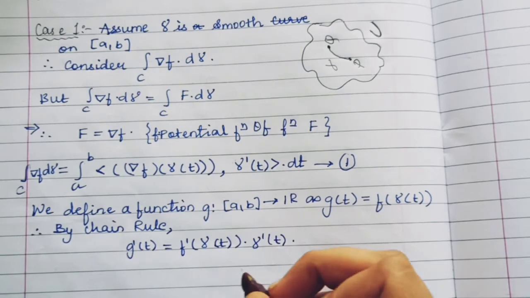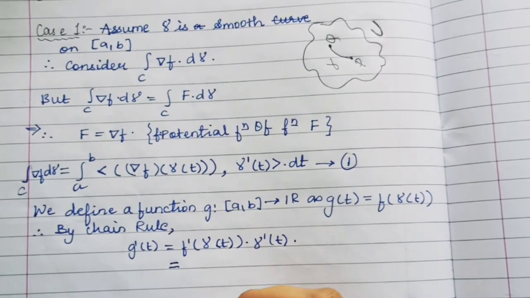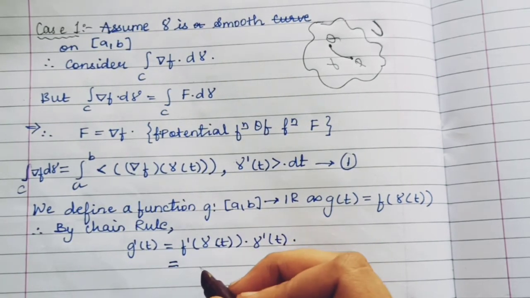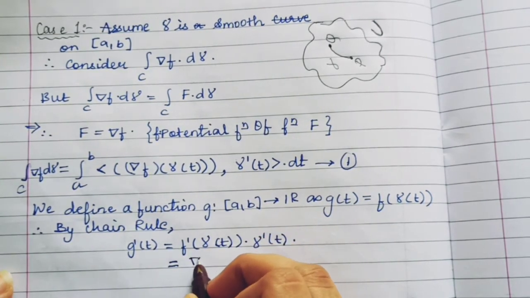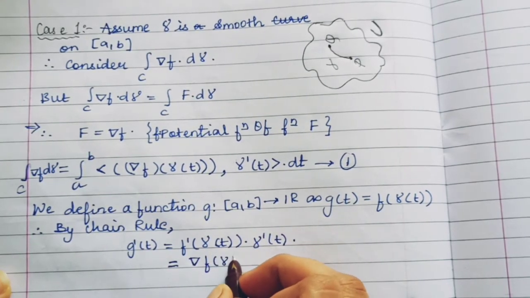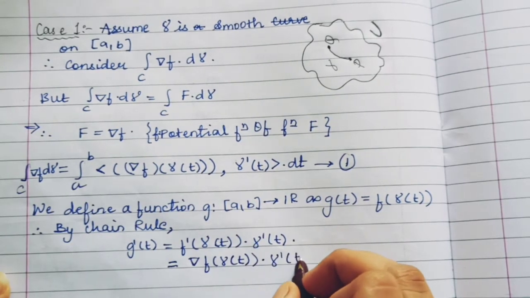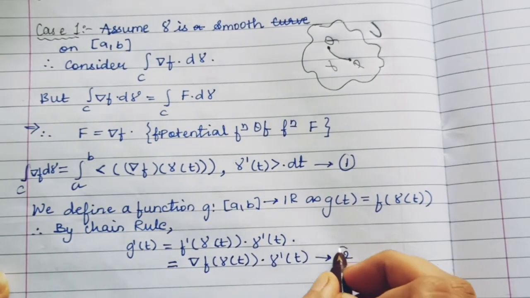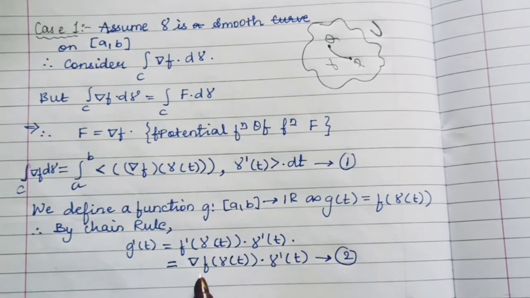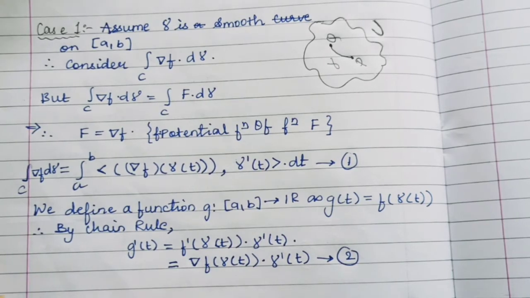Now we can use ∇f in place of f', so ∇f(γ(t)), γ'(t). This is because both give us derivatives. This is similar to the inner product.